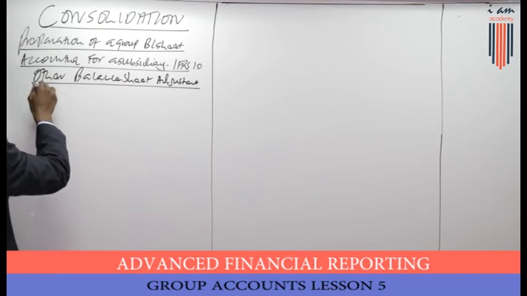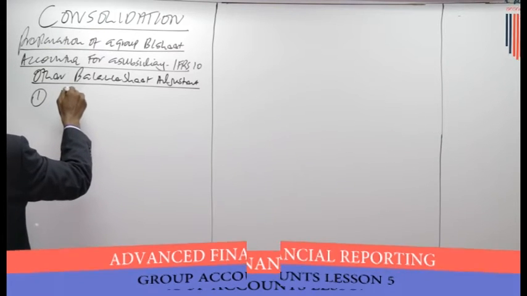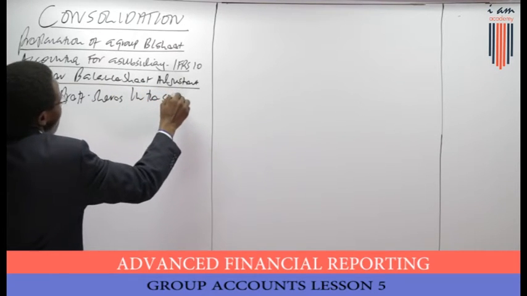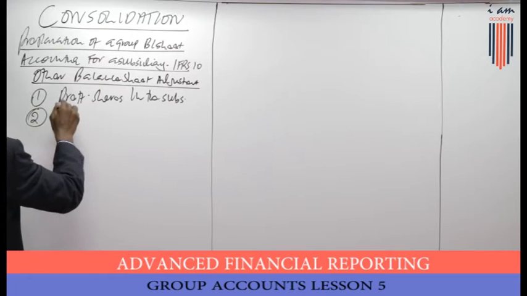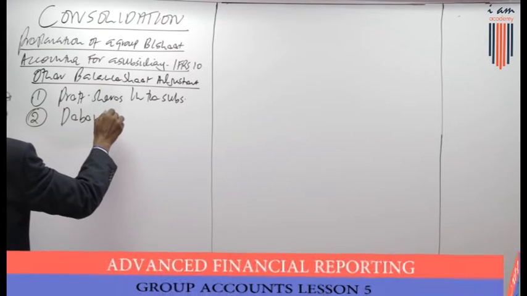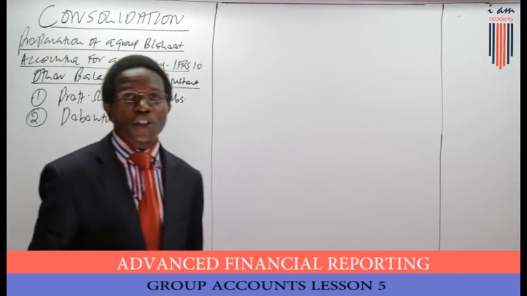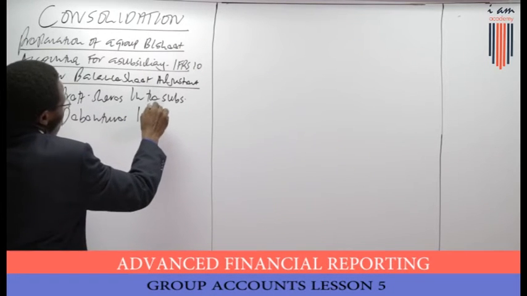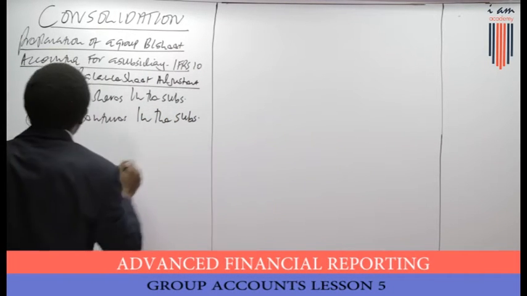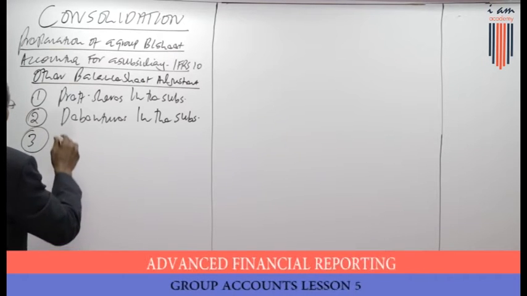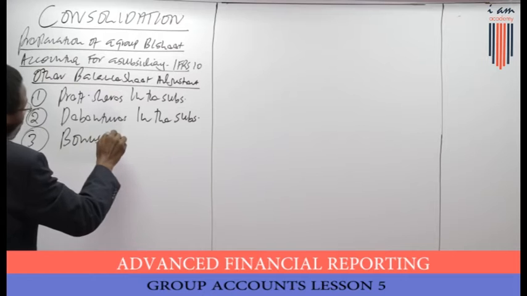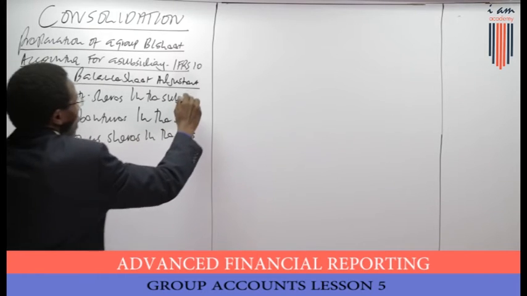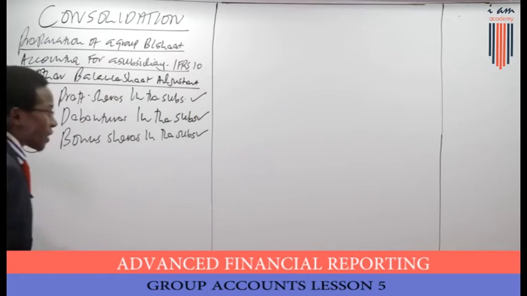We have talked about, one, the preference shares in the subsidiary. We have talked about that in our session. And number two, we have talked about the debentures. When you talk of the debentures, don't forget to talk about the redeemable preference shares. Don't forget to talk about the loan stock as well in the subsidiary company. Number three, we have talked about the bonus shares issued in the subsidiary. So these are some of the items we have discussed already.